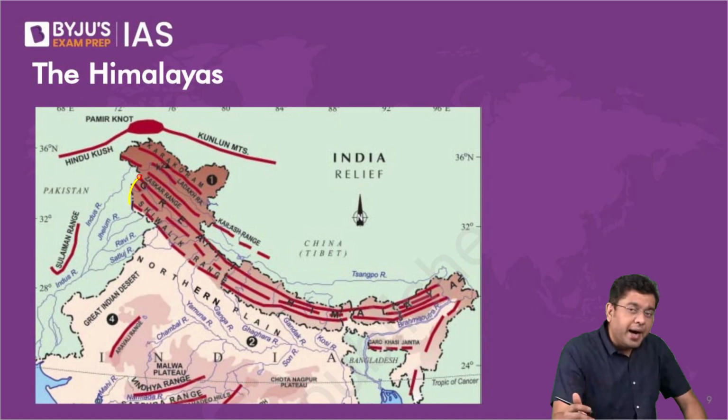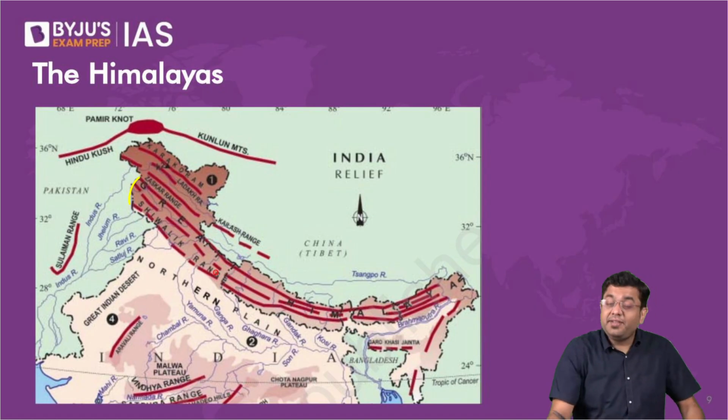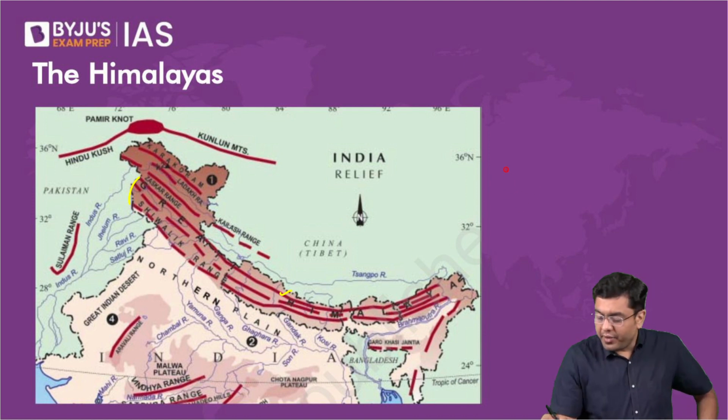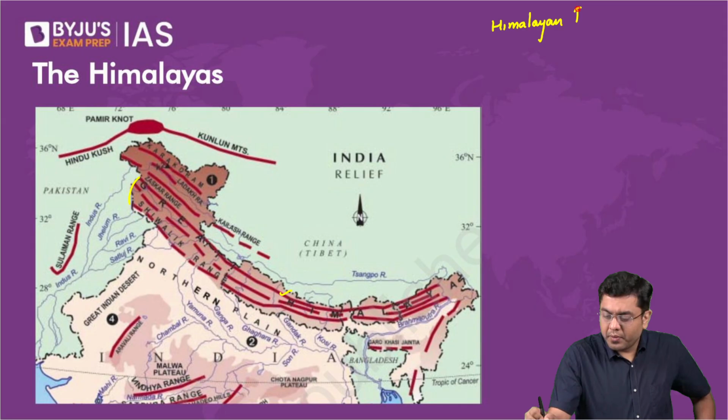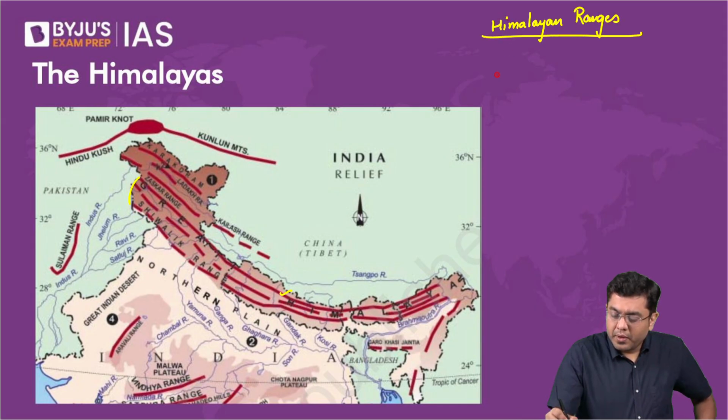So in the Himalayan range, you will consider these three ranges, which are: the inner Himalayas or the Himadri.